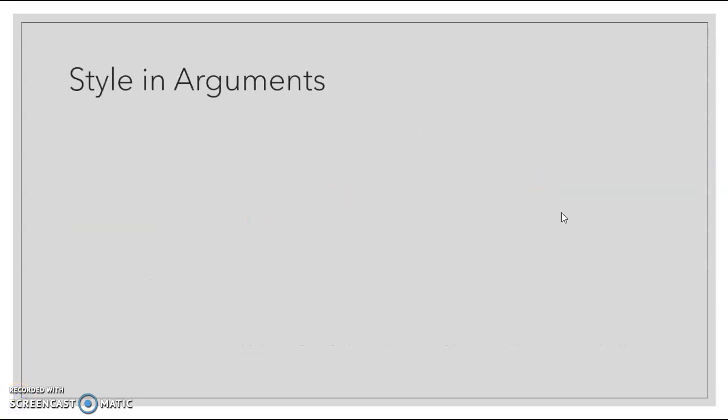So moving on to the section I had you read from Everything's an Argument called Style and Arguments. This chapter, like a lot of chapters in Everything's an Argument, especially with Essay 1, we need to think about from two sides. Primarily for Essay 1, we're looking at the concept of style from the idea of analyzing it. We're looking at other people's style for Essay 1. But while you're learning about it this unit, I do want you to think ahead to next unit and beyond, where you will want to use style in your own argument. So again, there's always this sort of mirror image of thinking about other people's style or organization or whatever, but then also making sure we have good style, organization, etc.